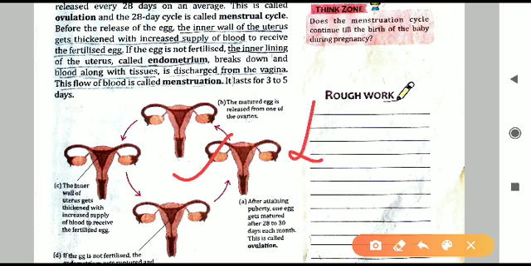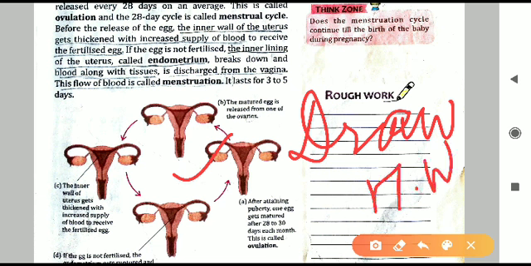This diagram also you have to draw. That is again one more diagram for you to draw. That is also your homework for this week. So you will draw this diagram. All the labeling A, B, C and D parts are given. That is telling the various steps of ovulation and menstruation. So this also you have to write.